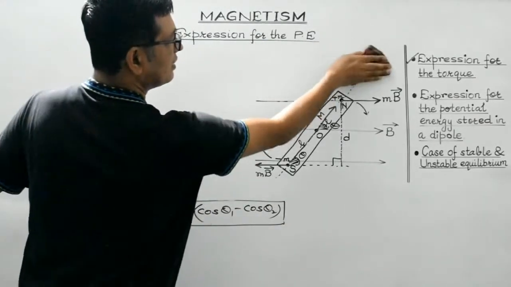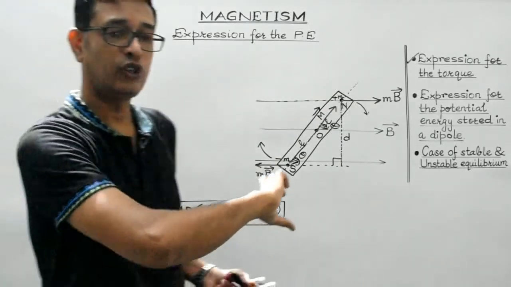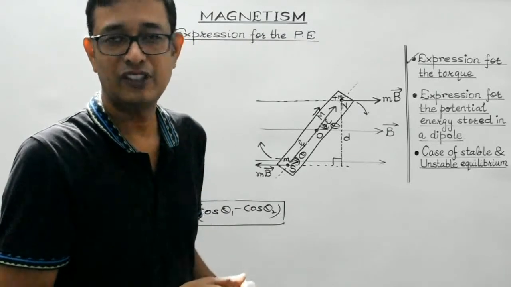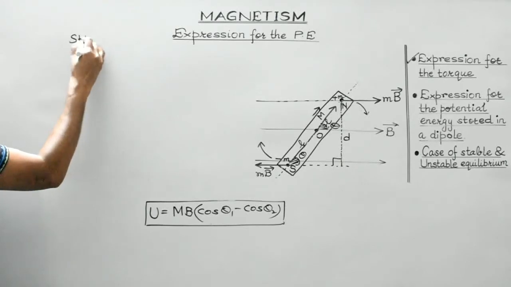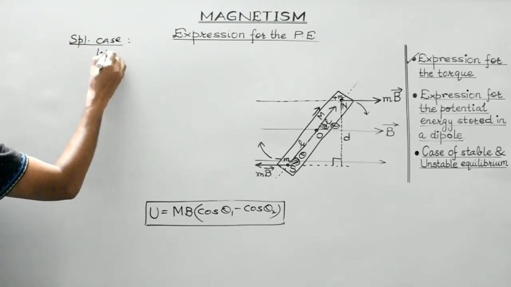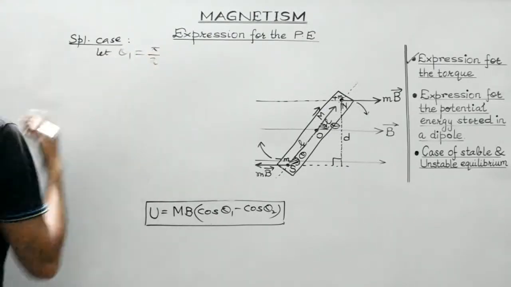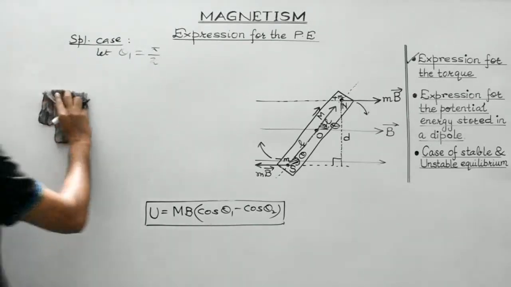So in that case, theta 1 is equal to 90 degrees, and we rotate the dipole so that finally it makes an angle theta with the magnetic field. So this is a special case. Let us consider theta 1 to be equal to 90 degrees.